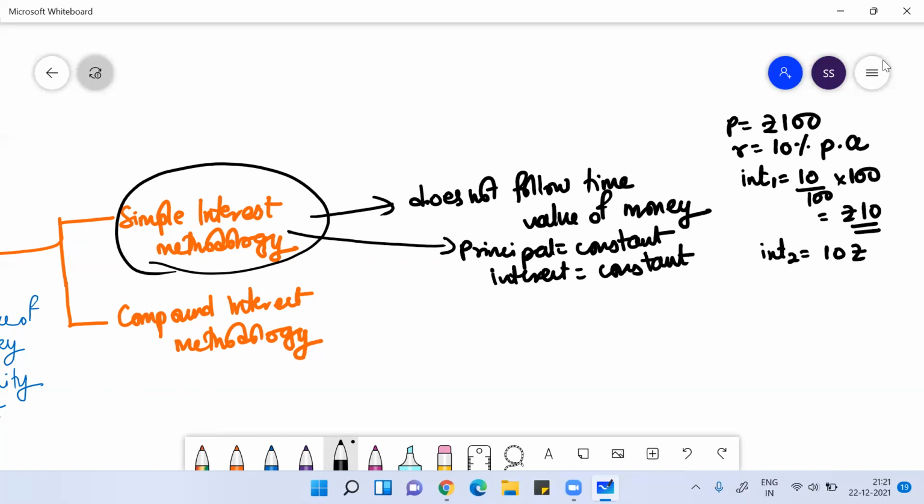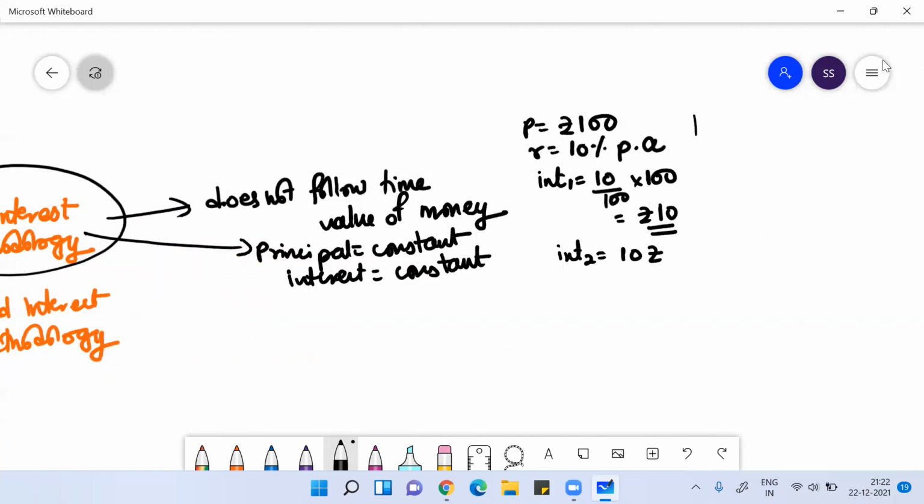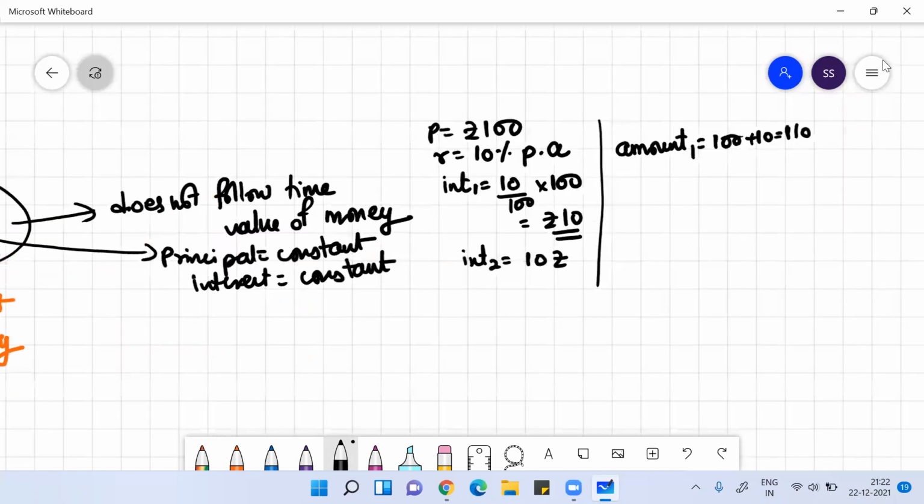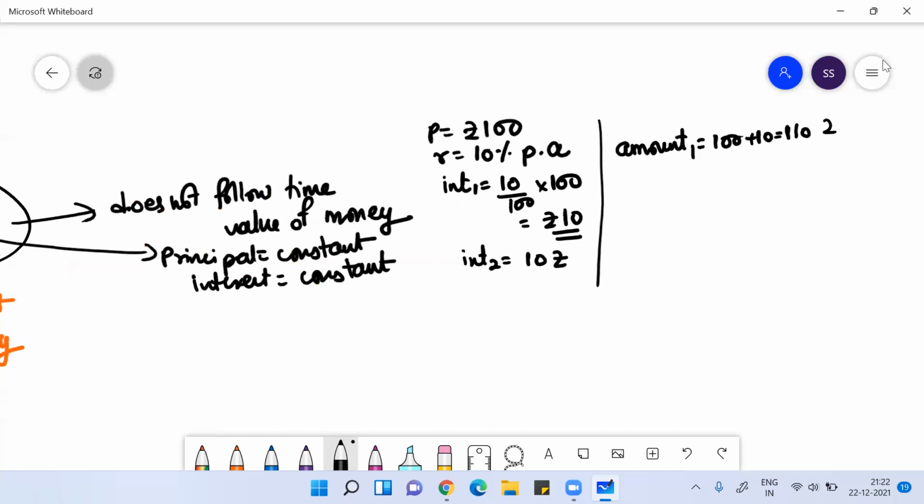So this is what simple interest methodology is all about. What is compound interest methodology? In the case of compound interest methodology, if I calculate the amount after 1 year, that would be 100 plus 10, that would be 110. So this 110 will become the principal for next year.